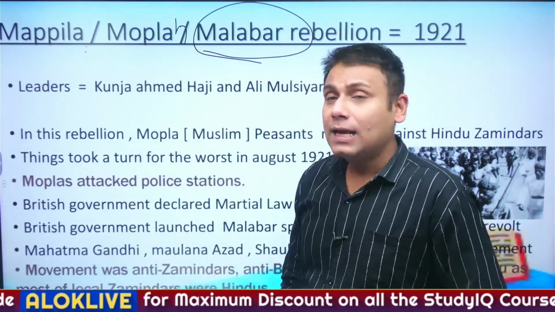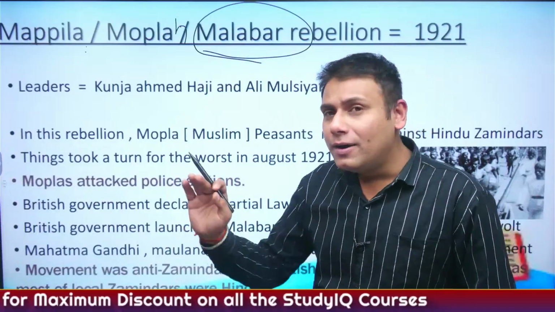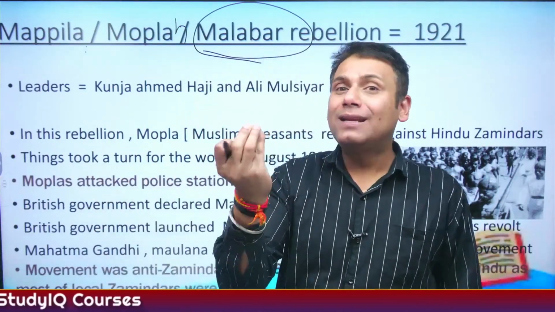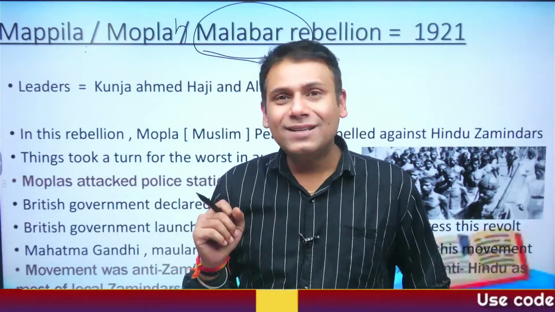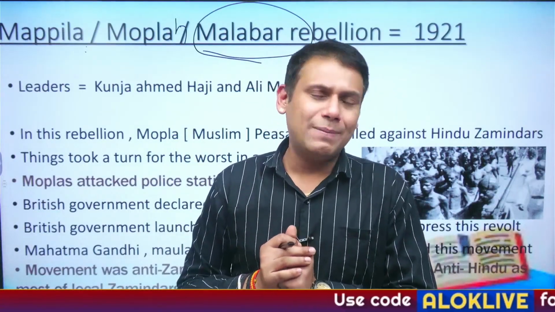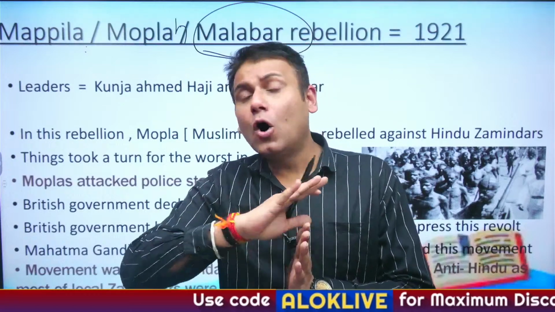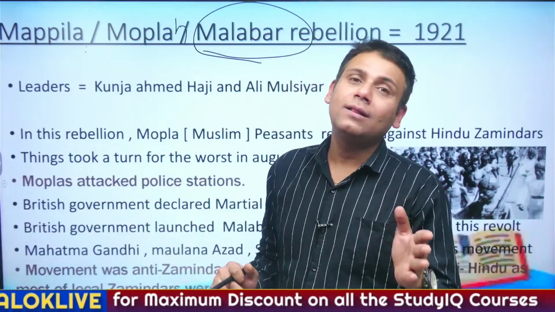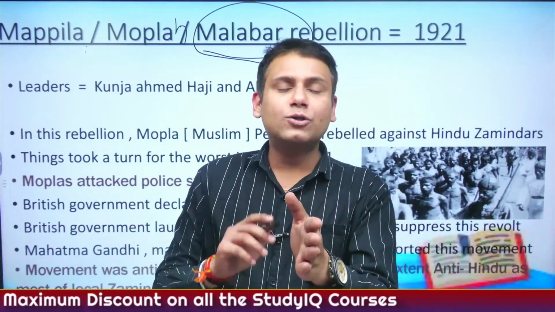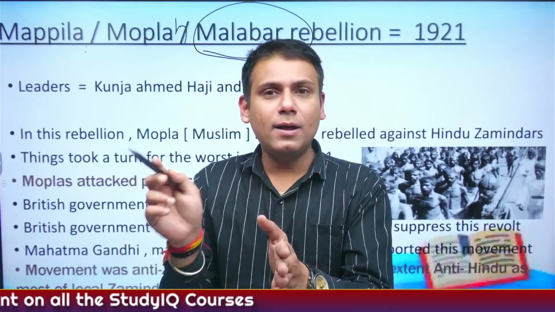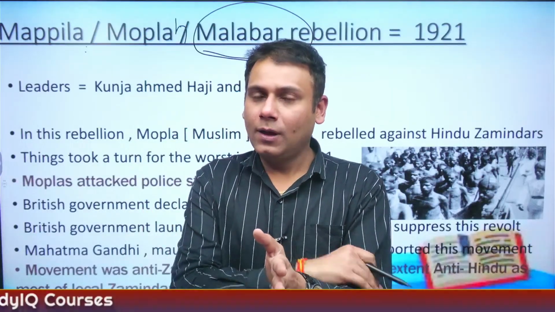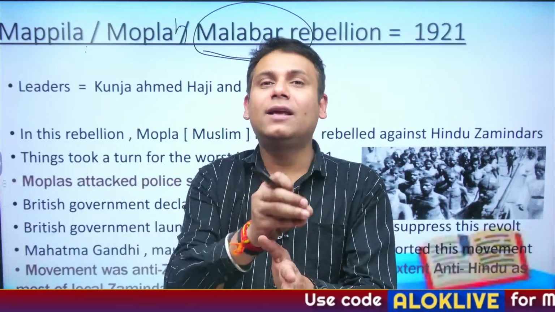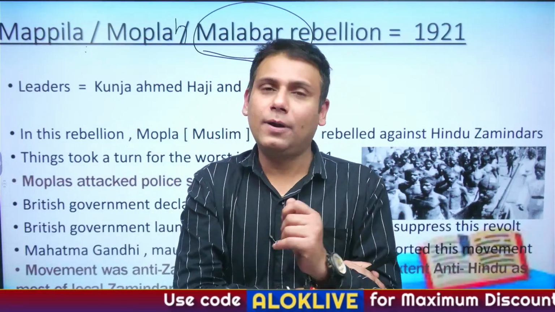Now, Moplas are the peasants of a particular region of Kerala. Moplas are Muslim peasants. In certain parts of Kerala, there was also the zamindari system. Certain parts, I'm not saying all the parts. As we had discussed earlier, what is the zamindar in the zamindari system? The zamindar acts as a middleman between the company on one side and the peasant on the other. He'll collect the revenue from the peasant, keep his 11% commission and give the excess amount, 89%, to the company.